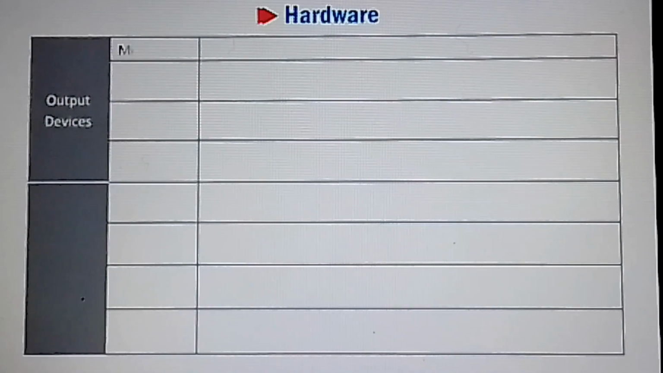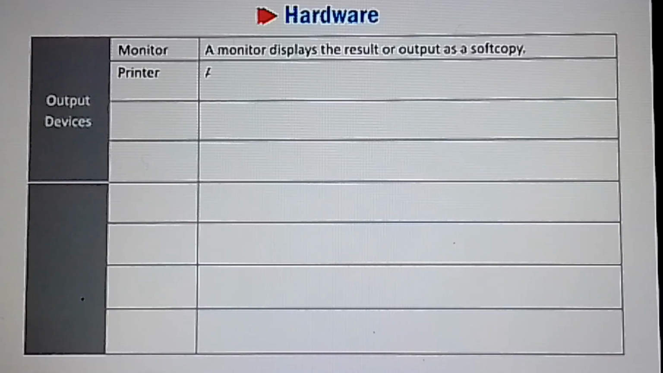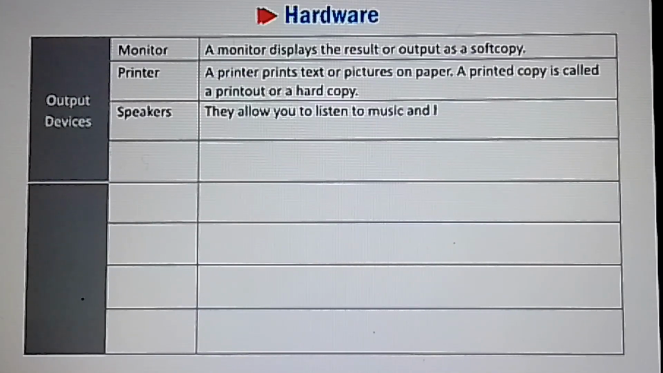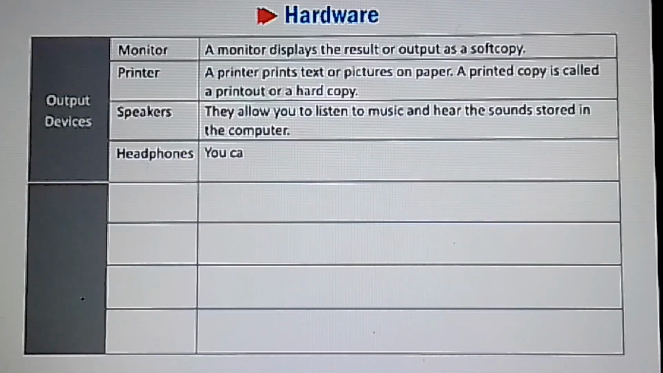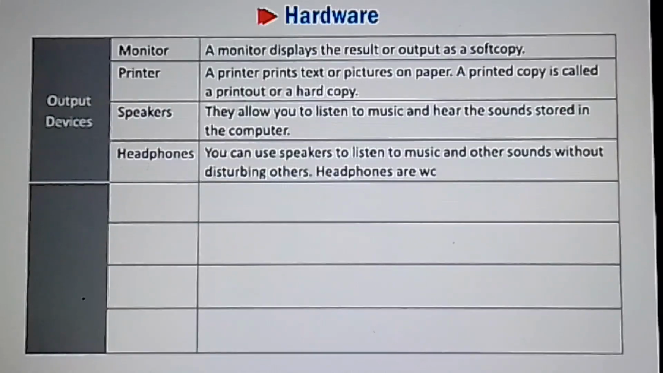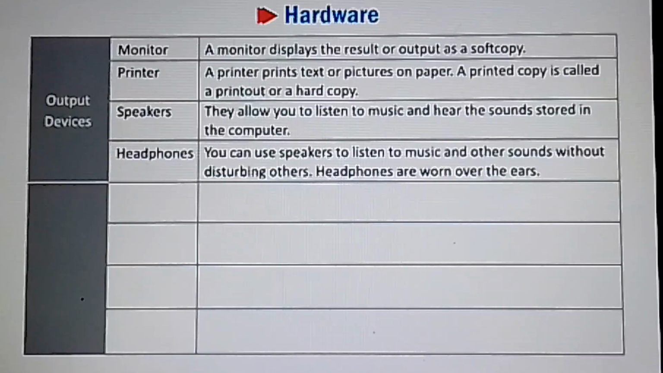Output devices. Monitor. A monitor displays the result or output as a soft copy. Printer. A printer prints text or pictures on paper. A printed copy is called a printout or a hard copy. Speakers. They allow you to listen to music and hear the sound stored in the computer. Headphones. You can use headphones to listen to music and other sounds without disturbing others. Headphones are worn over the ears.